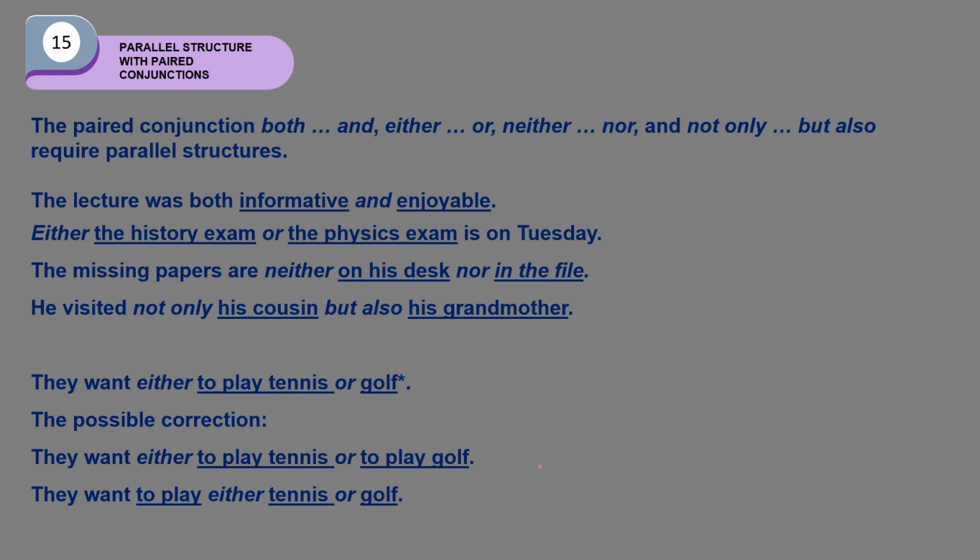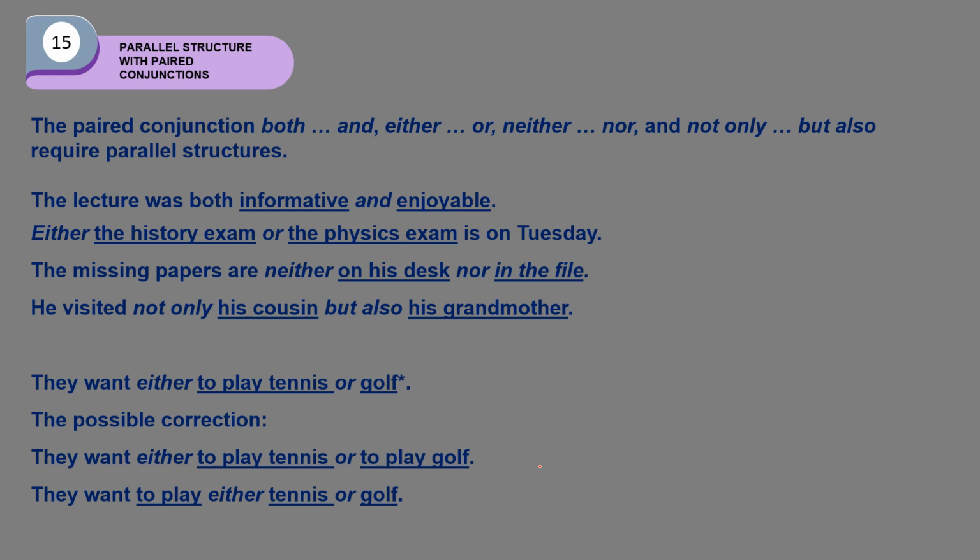Have a look at the examples. The lecture was both informative and enjoyable. Both and. So in this case, the pair conjunction used is both and. This both and joins adjectives, informative and enjoyable.